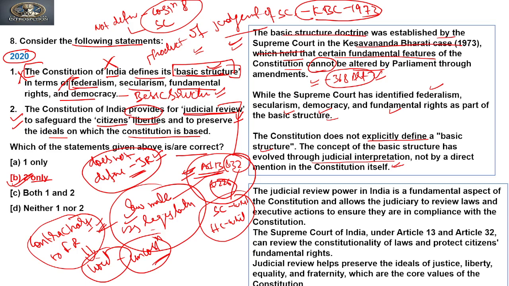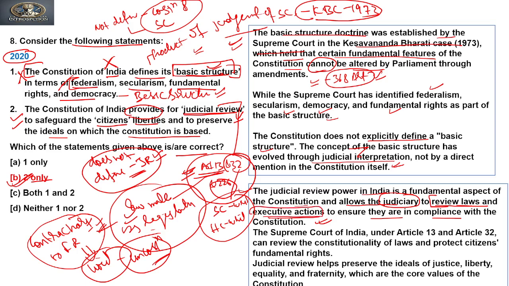Now, if you see judicial review, the power of judicial review in India is a fundamental aspect of the Constitution and allows the judiciary to review laws and executive actions to ensure that they are in compliance with the Constitution. So here we need to understand that judicial review is a power of the judiciary. Now which type of power? To review the laws and executive actions.